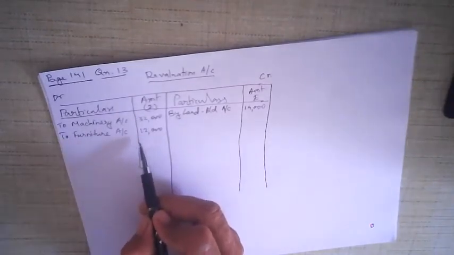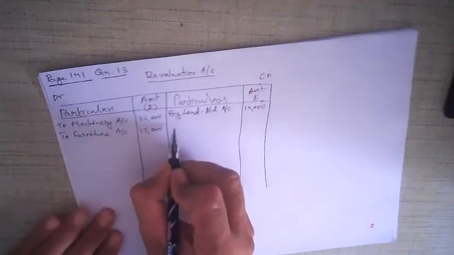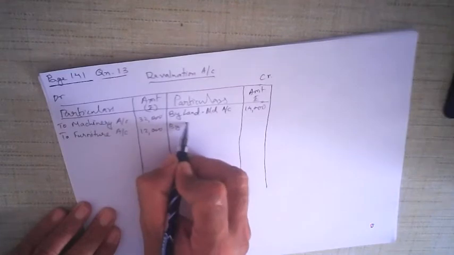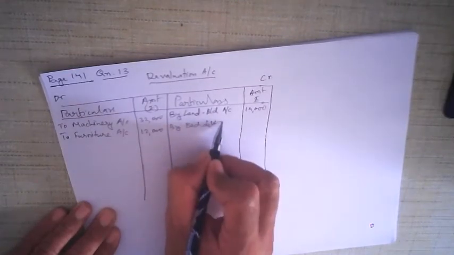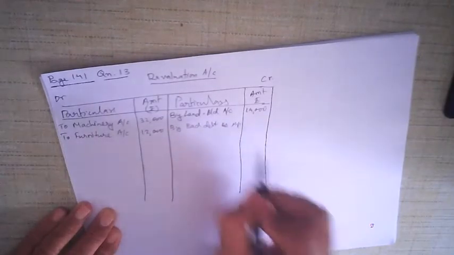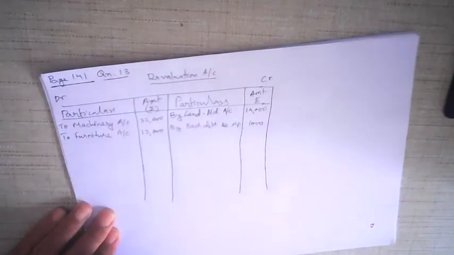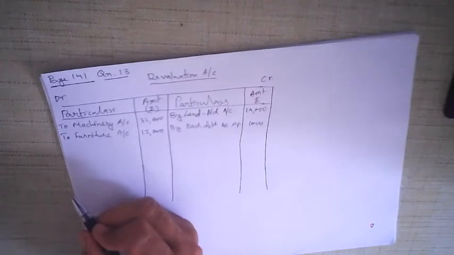The third adjustment: rupees 1,000 bad debt reserve on debtors is not required. Bad debt reserve is a liability, but now it is not required. So it's a profit for the firm. So by bad debt reserve account, how much is not required? 1000 is not required. By bad debt reserve account, rupees 1000, now not required.